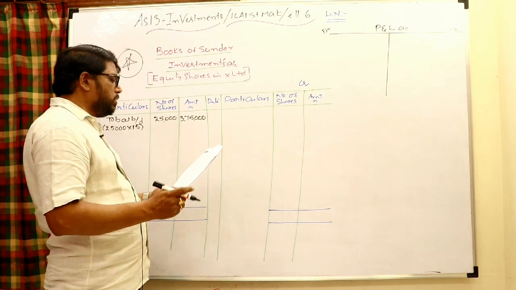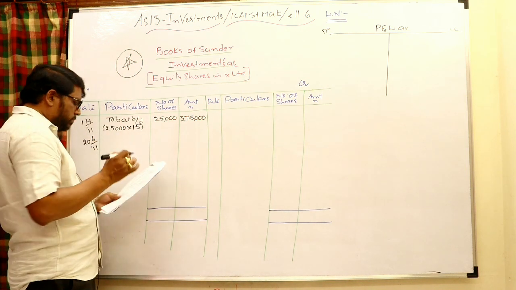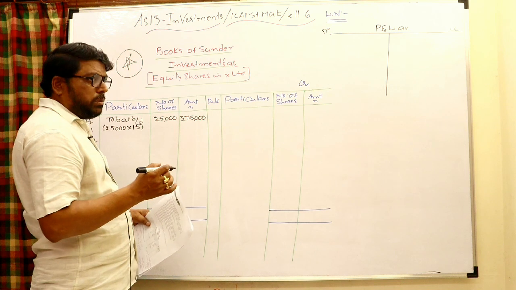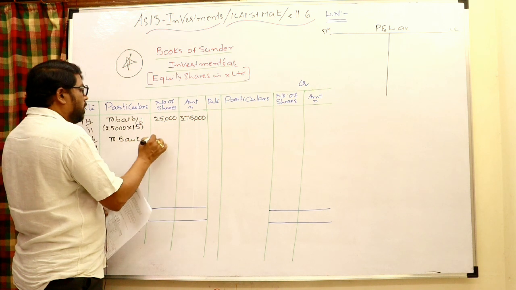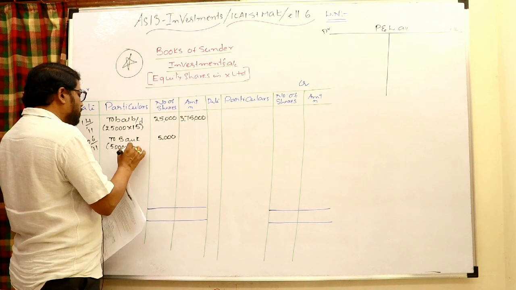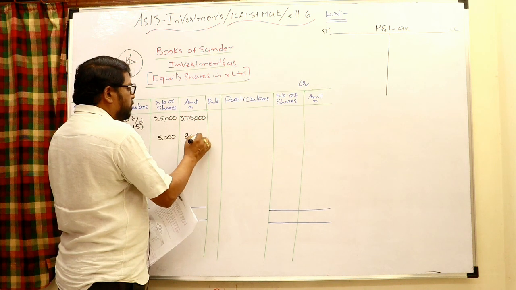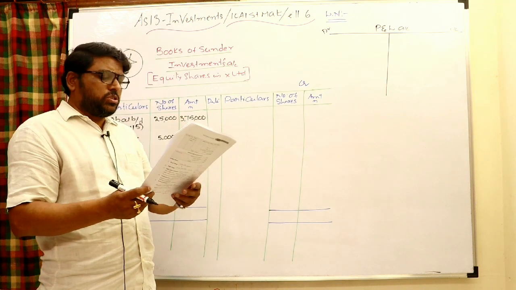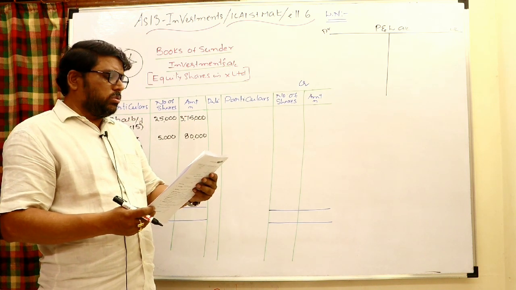What happened next? It is given 26/2011. It is given that 5,000 shares are purchased at 16 rupees each. When equity shares are purchased, investment in equity shares account debit to bank account. Write the number of shares 5,000, purchased at the rate of 16 rupees, so the cost would be 80,000. 5,000 shares are purchased in the open market at 16 rupees, cost incurred 80,000. Entry: investment in equity shares account debit to bank account.